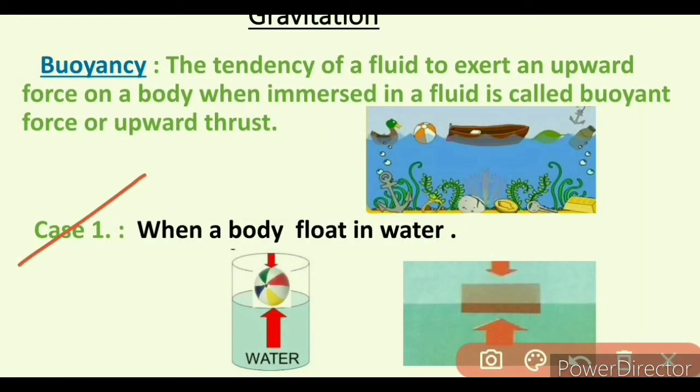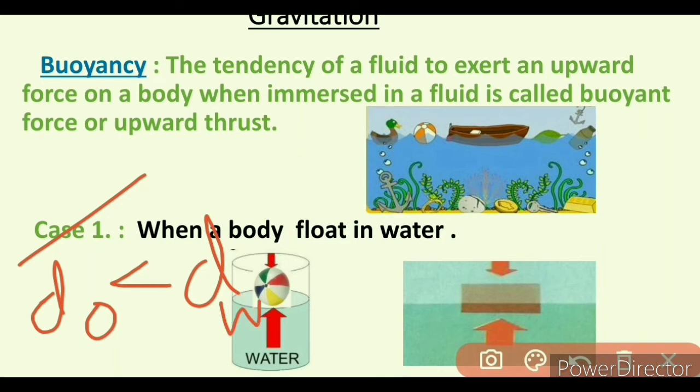Case number 1, when a body floats in water. A body floats in water when the density of the object is less than the density of the water. In this diagram, the beach ball floats in water because it has lower density than water. So that's why buoyant force is greater than the weight of the beach ball. So that beach ball floats in water.